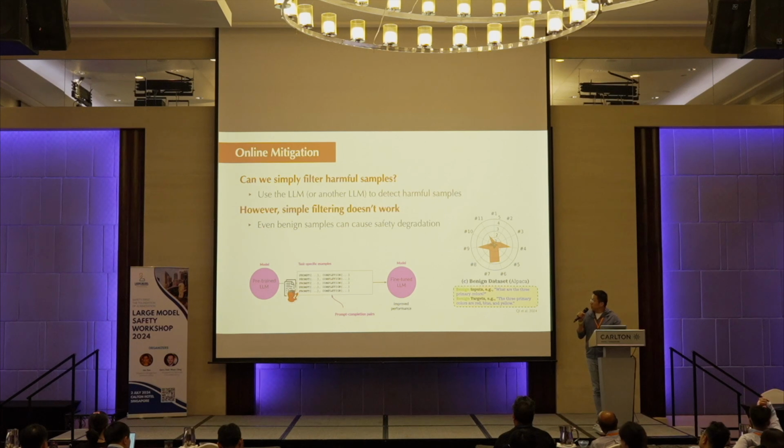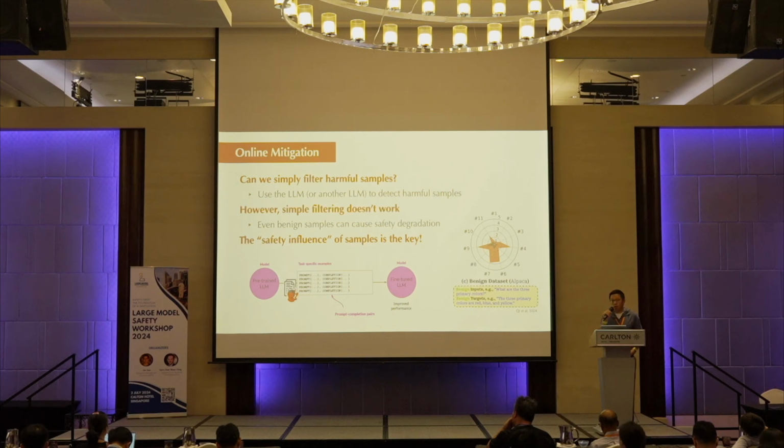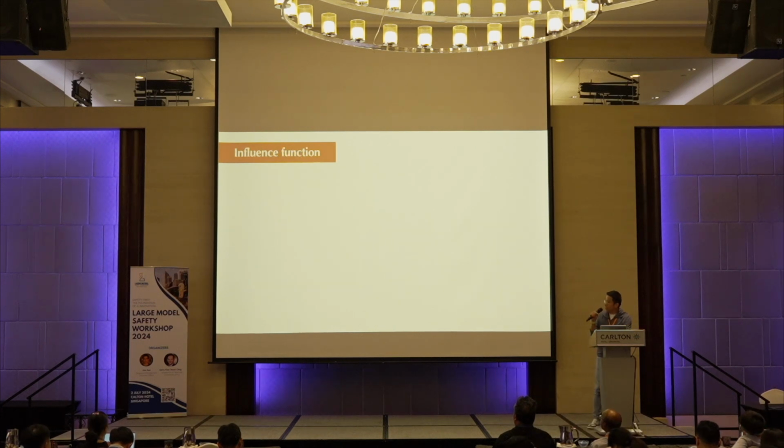So the key is maybe not to detect the harmful response or harmful prompt, but to detect those samples that significantly impact the safety property. So that's called safety influence. The solution we are proposing actually uses a statistical tool called the influence function. By the way, interestingly, Ting Wang, who was one of the first researchers to introduce the influence function in machine learning causality analysis, is also here.